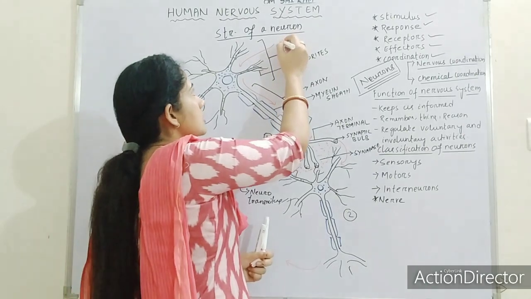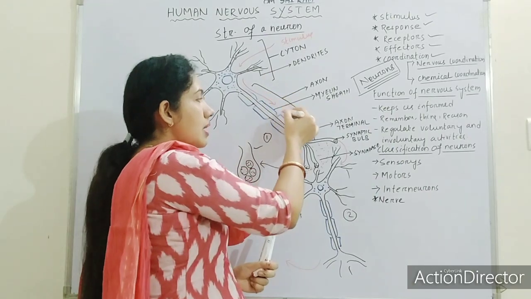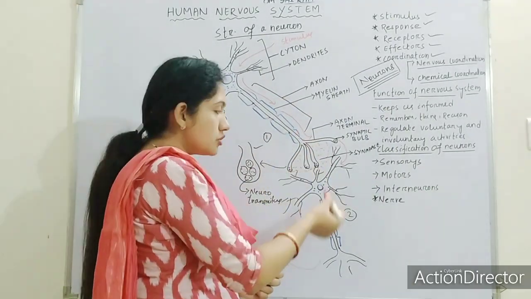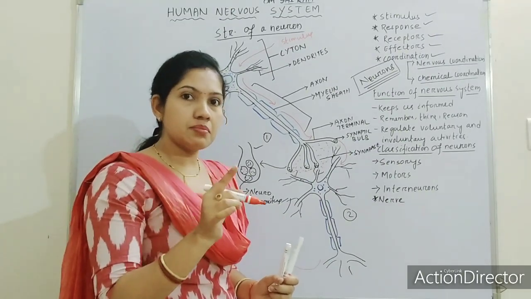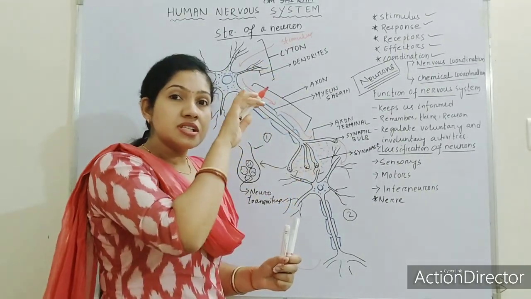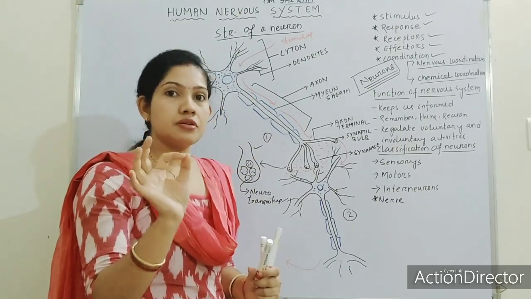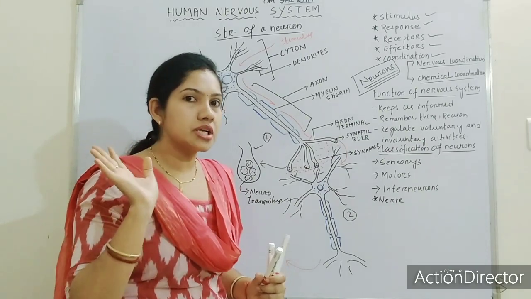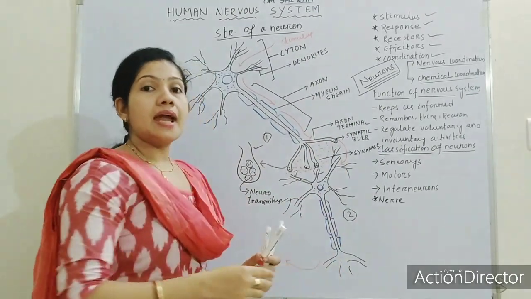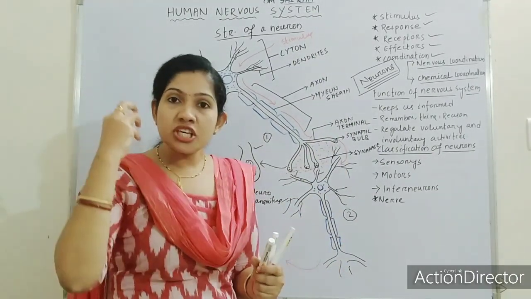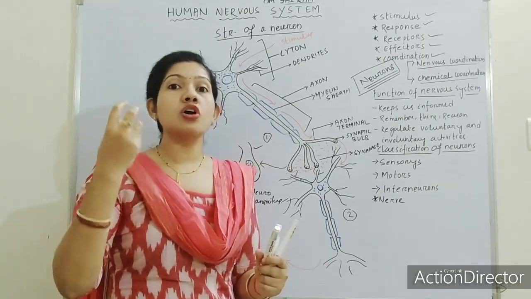Here we got the stimulus. This stimulus travels from one nerve cell to another nerve cell, and that is known as an impulse. Nerve impulse, remember. A nerve impulse travels at a very fast rate, which is why it is known as an electrical signal. A nerve impulse is nothing but an electrical signal. So it travels from one neuron to another neuron, and at the end it will reach the central nervous system, or we can say the brain or spinal cord.